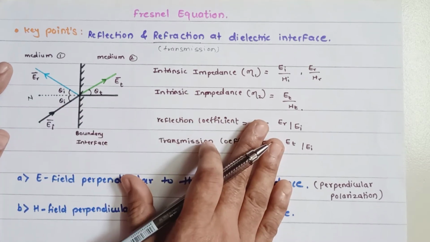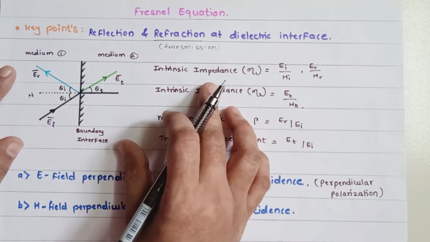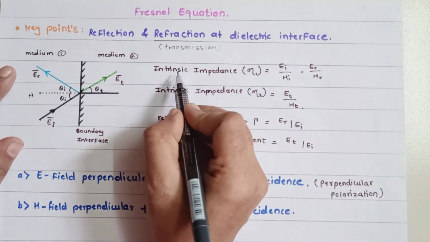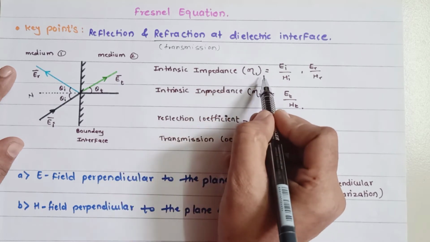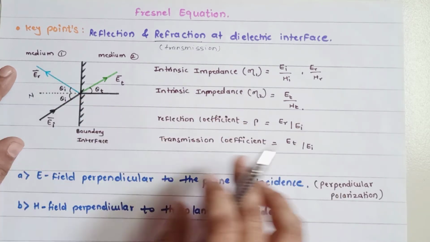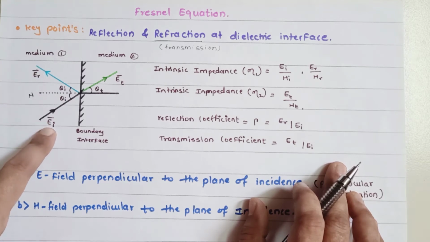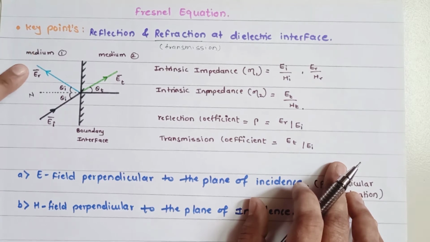Once you write this down, we need to write the refractive index, or the intrinsic impedance, for medium one. As you can see, in medium one you have two waves present: the incident wave and the reflected wave.